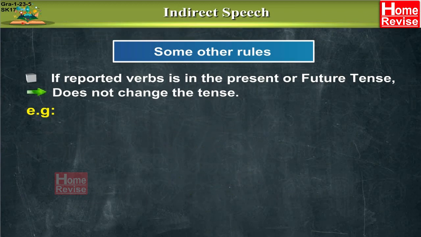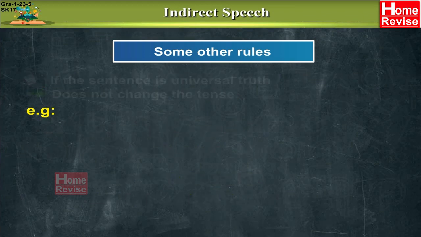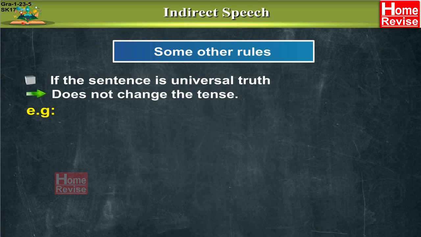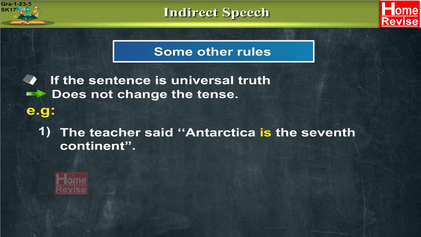Let's take one example about the universal truth. The teacher said, "Antarctica is the seventh continent." To convert this sentence into indirect speech, we will have to remember that the teacher is telling a universal truth, which is not going to change.